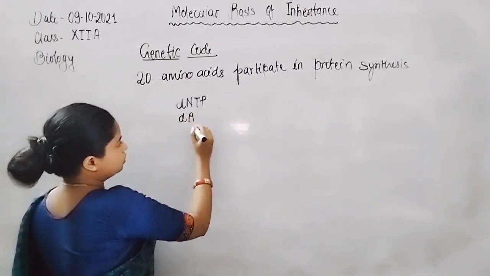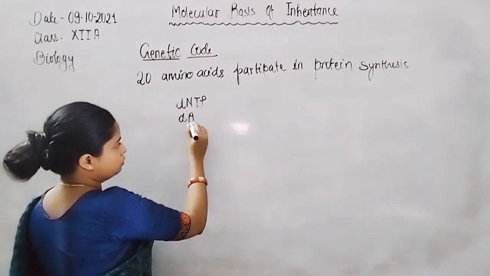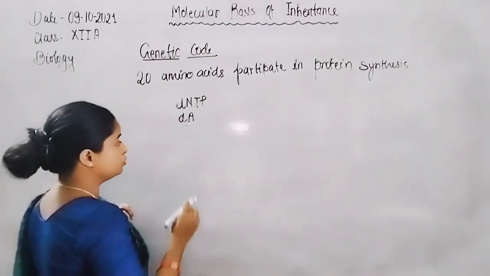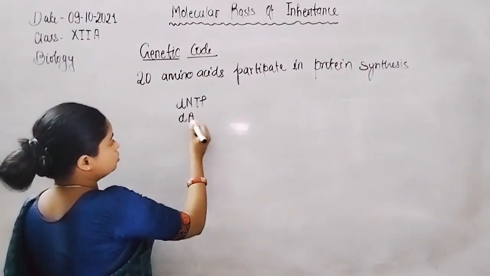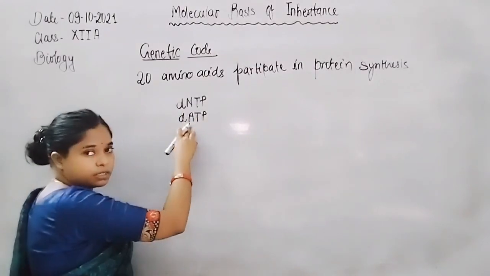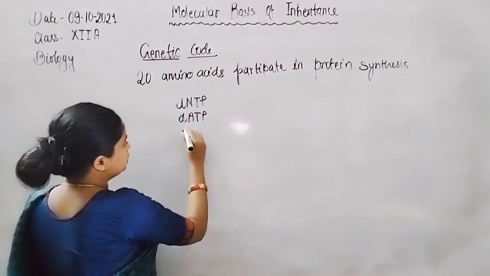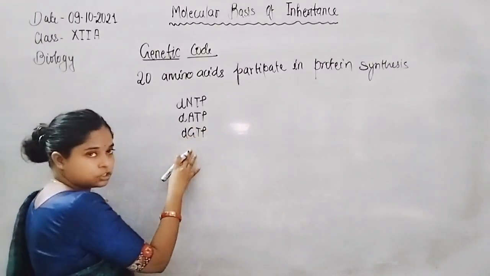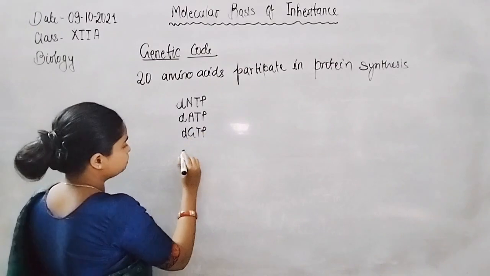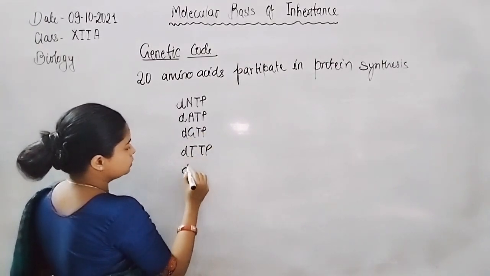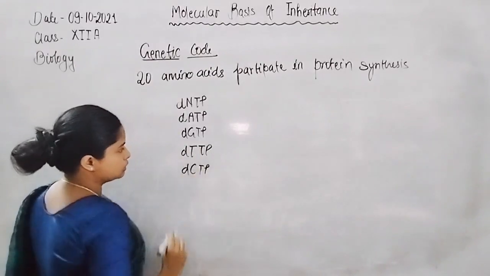If we want to write them in the form of nitrogenous bases, dATP means the nucleotide has the nitrogenous base adenine, dGTP has guanine, and then thymine and cytosine in dTTP and dCTP.